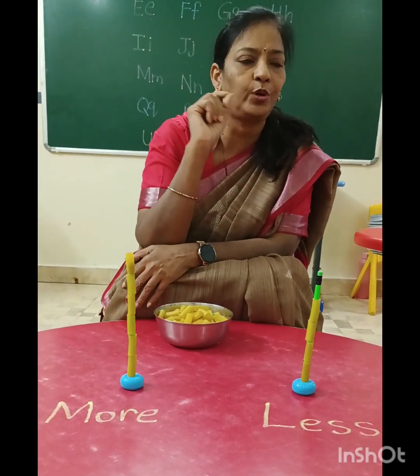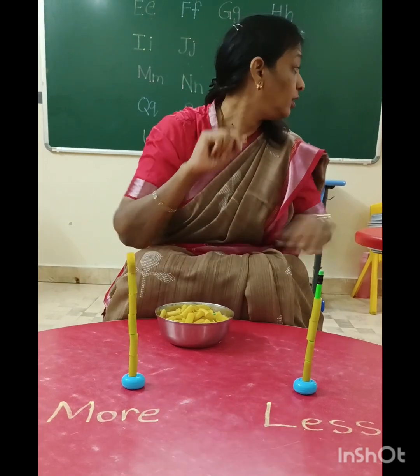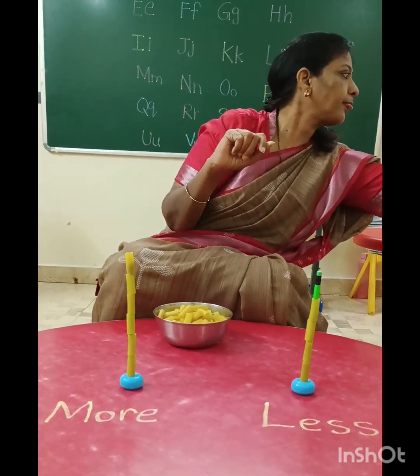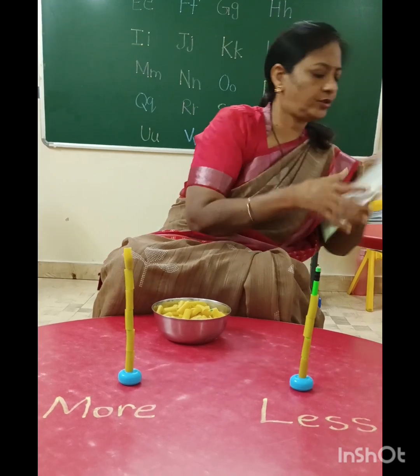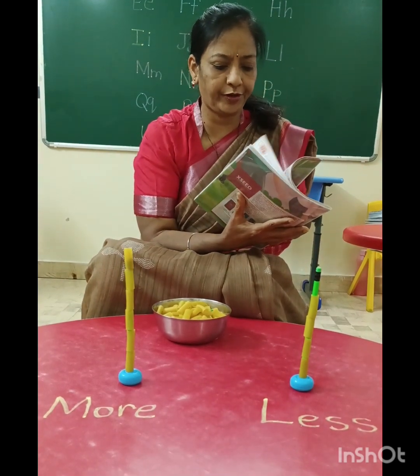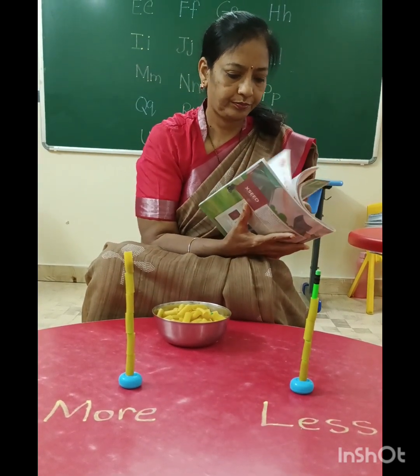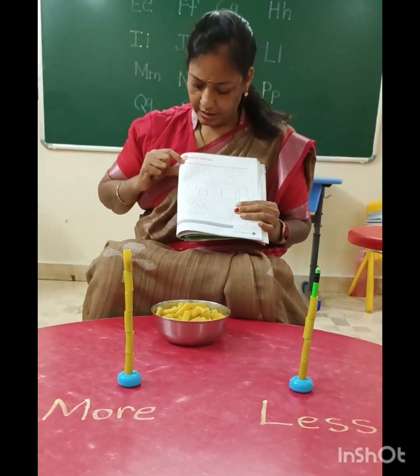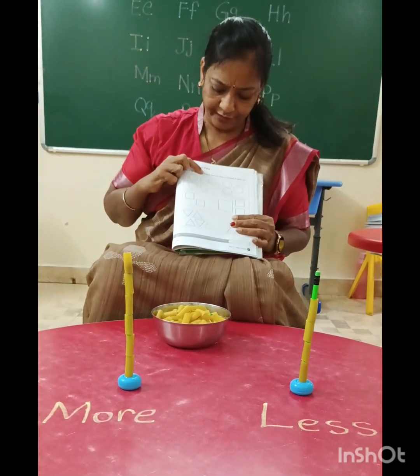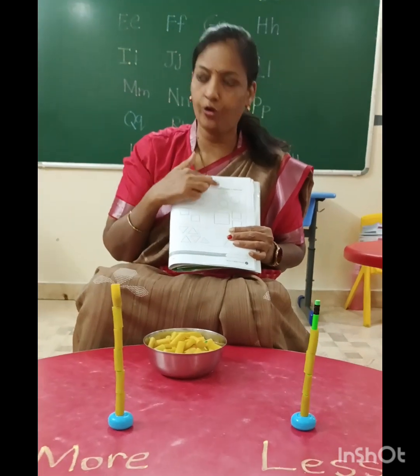What book? You have to do coloring also. That is the book. Give me the book. Ulu, give me the book. Okay. Now here I am giving you this book. You're going to go home and do it here. Color the groups of shapes that are more in number.